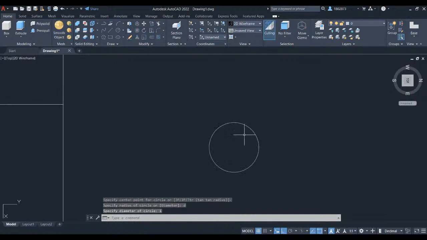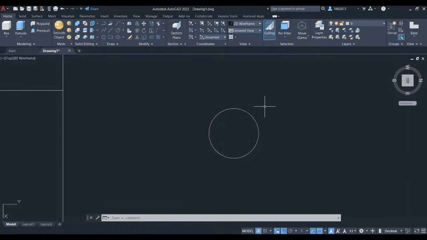Let's create a line in the center point of the circle so we can create a parallel line. Press L for line and left click here to this center point. Hover your crosshair here and left click. Press space to activate line again. Left click here and hover your crosshair here and left click. Press escape. Select these two lines and press join.